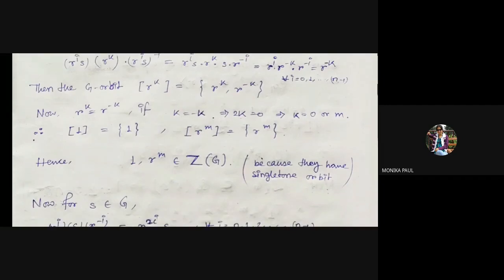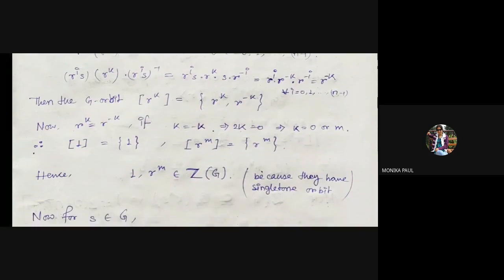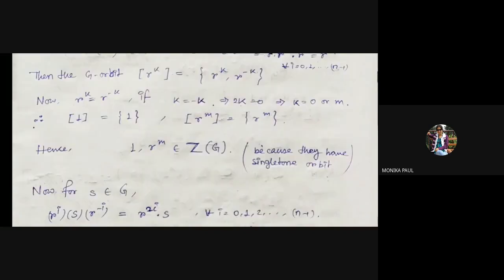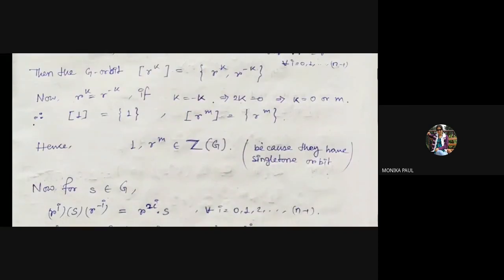So for k equal to 0, we consider r to the power 0, that is, the conjugacy class represented by 1 is a singleton. And for k equal to m, the conjugacy class represented by r to the power m is the singleton r to the power m. Hence, since they are singleton conjugacy classes, they must be in the center of G. So 1 and r to the power m belong to the center of G.